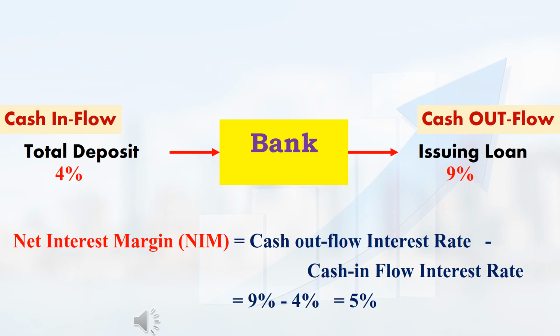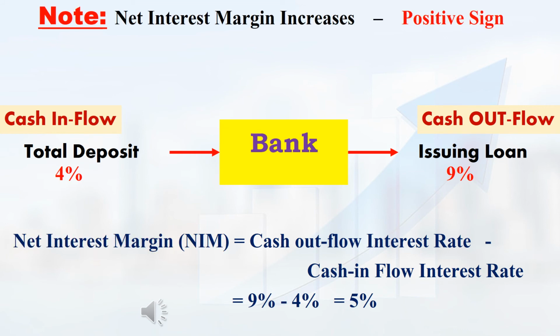So, here, cash outflow interest rate 9% minus cash inflow interest rate 4%, I will get a net value of 5%. This net value is called net interest margin. Whenever you analyze banking shares, you need to give importance to this parameter also, that is net interest margin. If any bank's net interest margin value is increasing, then it is a positive sign for that bank.